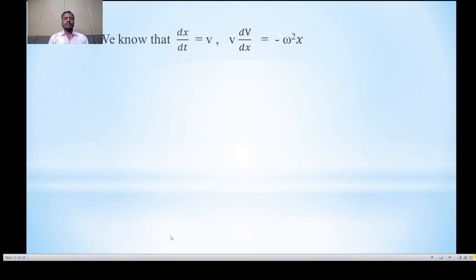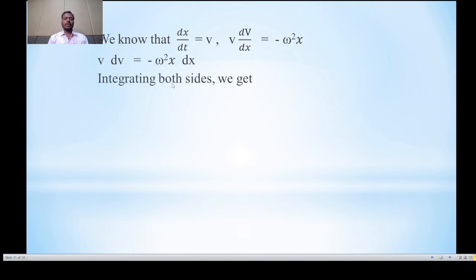We know that change in velocity with respect to time is acceleration, and change in displacement with respect to time is velocity. So we can write v into dv divided by dx is equal to minus omega square x. Now using variable separation, that is shifting the dx to the right hand side, we can write v into dv is equal to minus omega square x into dx.